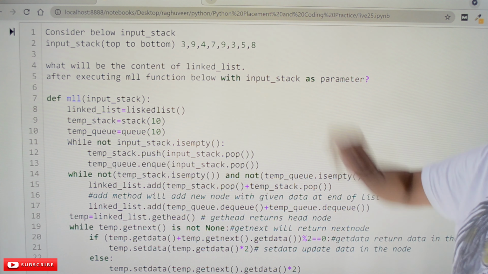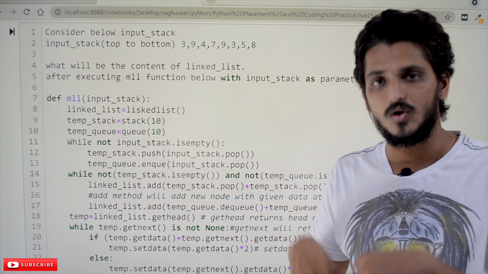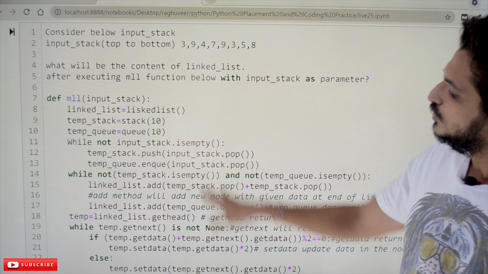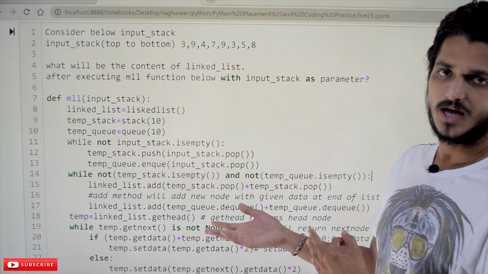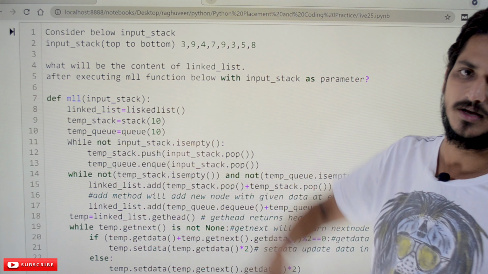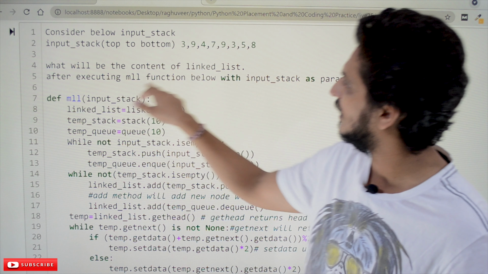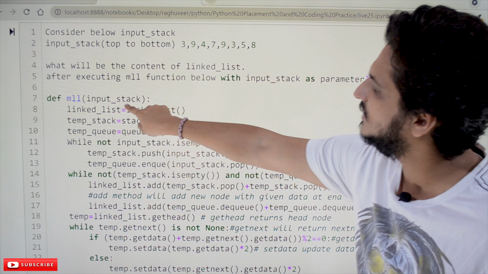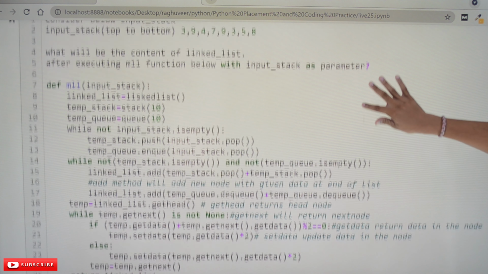What will be the content of the linked list? Below they are saying that the linked list class, stack class and queue class are already available, with the methods already written in the classes. We have to use those methods and identify the output obtained by using all these statements. What will be the content of the linked list after executing the MLL function below, with input stack as the parameter? This input stack is given as the input to the MLL function, so you have to identify the output.